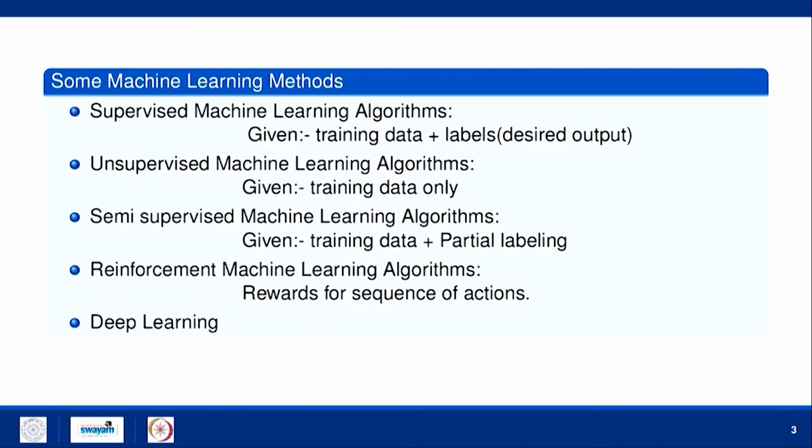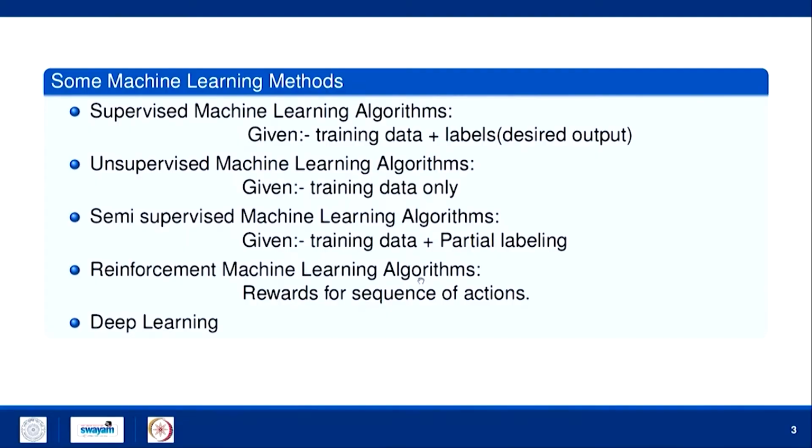Then we have semi-supervised machine learning algorithms. In this we have training data input as well as partial labeling, not the complete labeling we have in supervised learning. Based on those partial labels we try to find labels for the rest of the training data patterns, and then we include them in our training data. Then we have reinforcement machine learning algorithms, which give rewards for a sequence of actions.